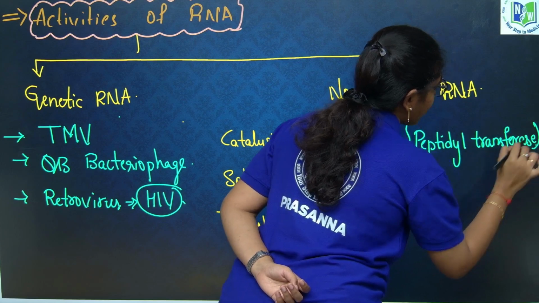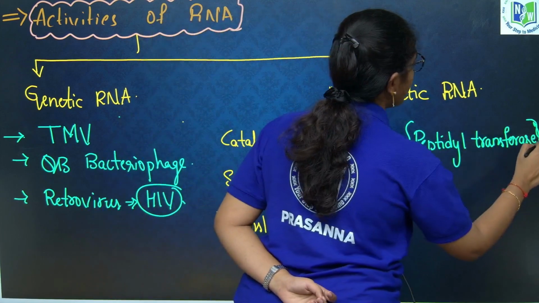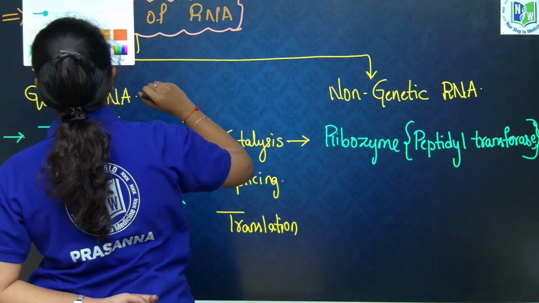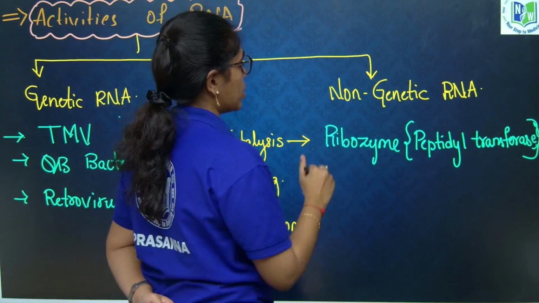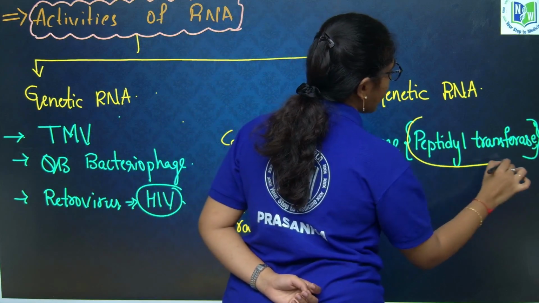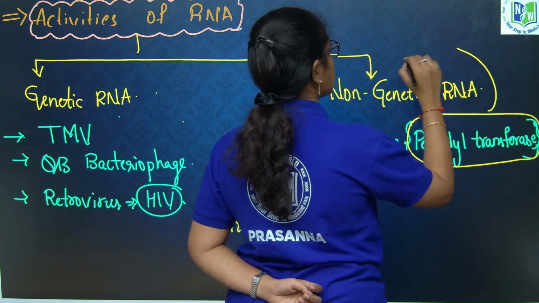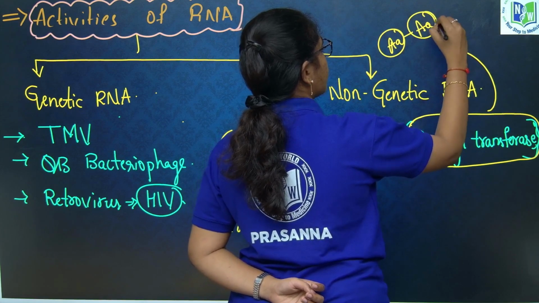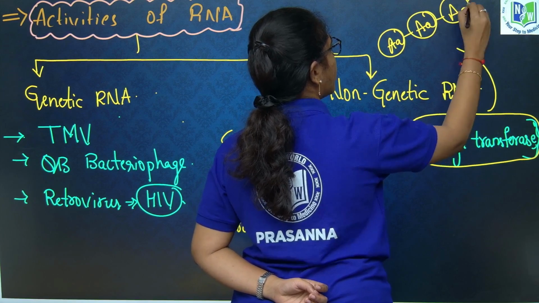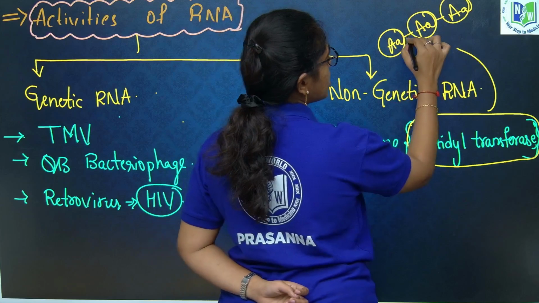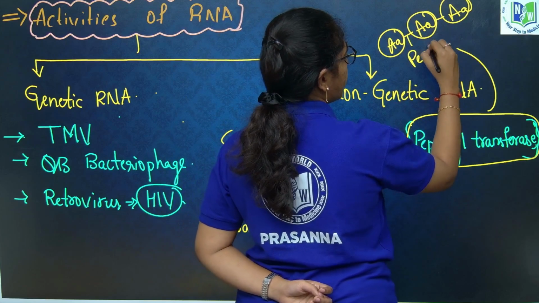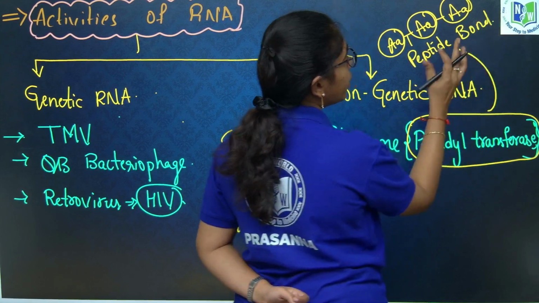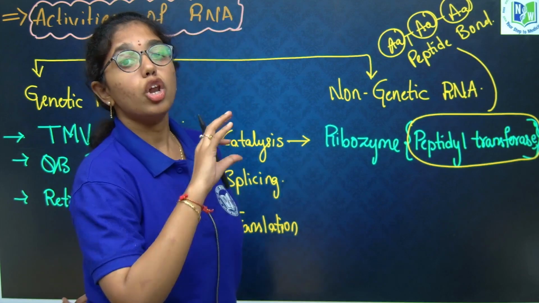This peptidyl transferase activity is used to connect amino acids at the time of protein chain formation. What does it do? It connects the amino acids to form a peptide chain. Peptidyl transferase will bind two amino acids with a peptide bond, and it will lead to the formation of a long protein chain.